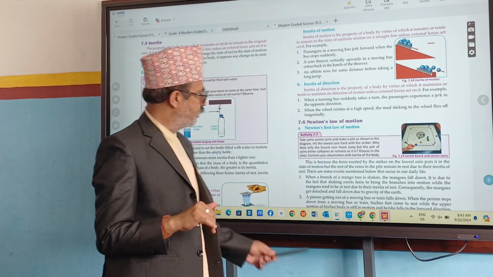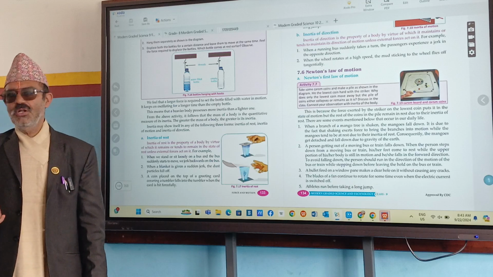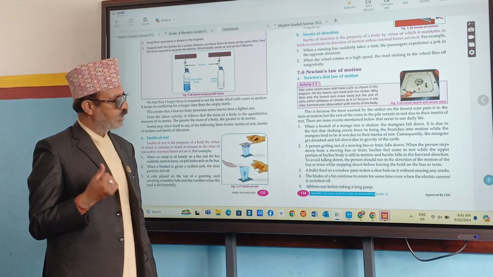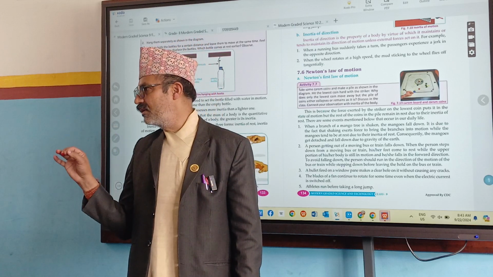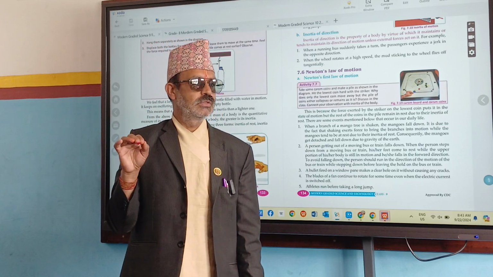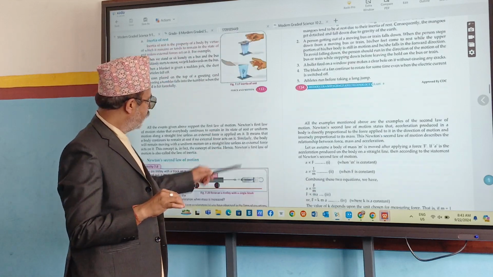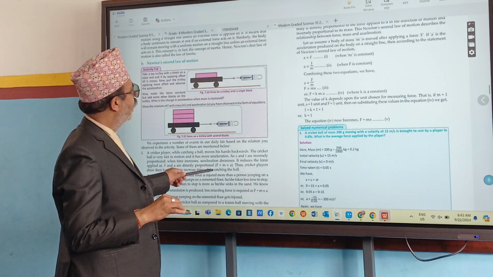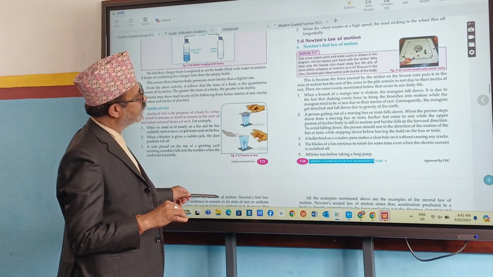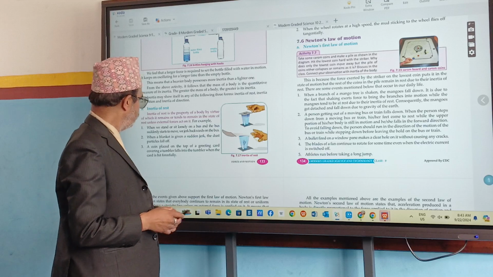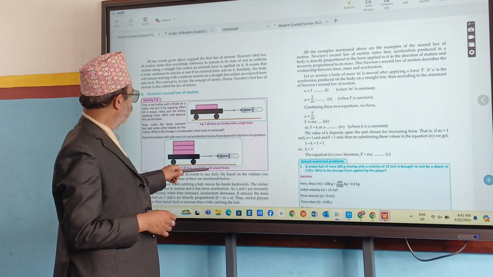An example, remember. And again, Newton's 3 laws are there. What are they? First law of motion, second law of motion, third law of motion. First law of motion is called the law of inertia. It defines force. What does the first law of motion state? Everybody, a bit loudly: a body continues in the state of rest or uniform motion unless an external force is applied on it. Okay.